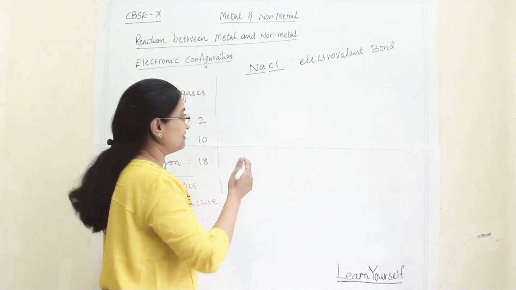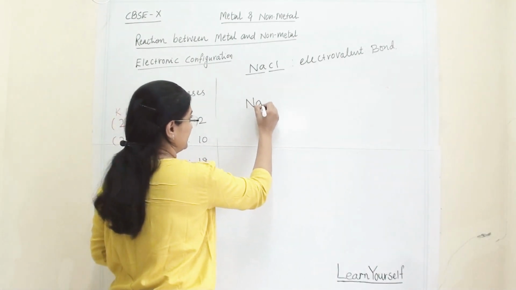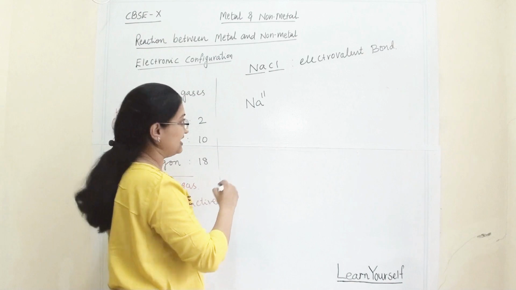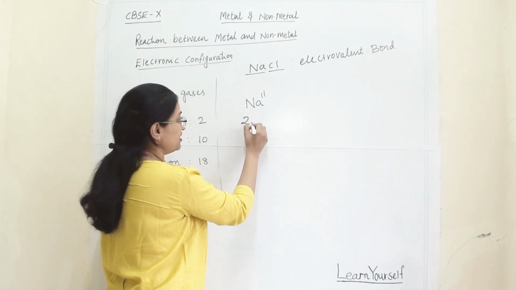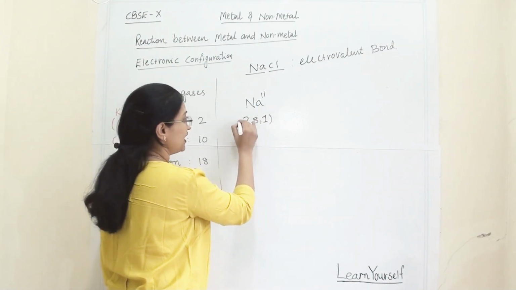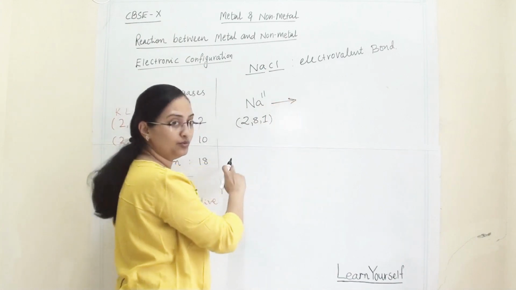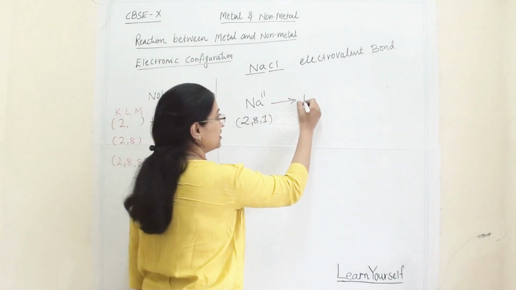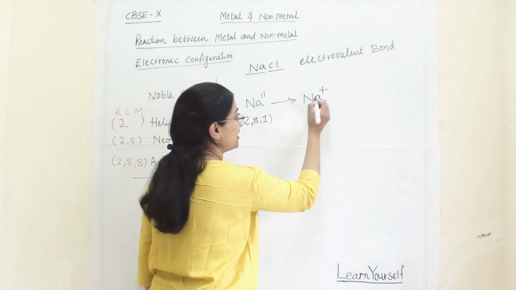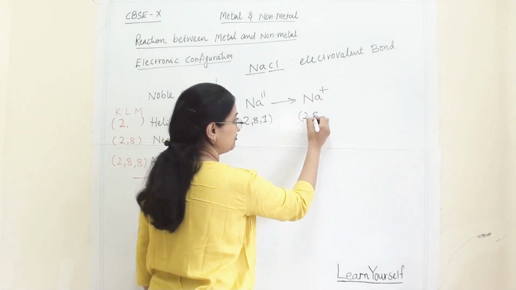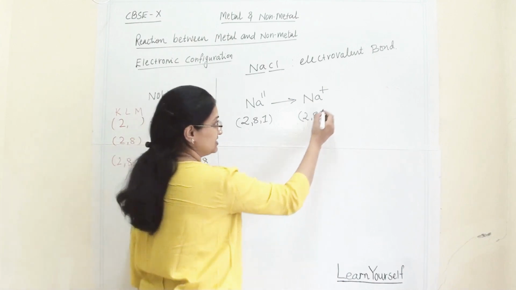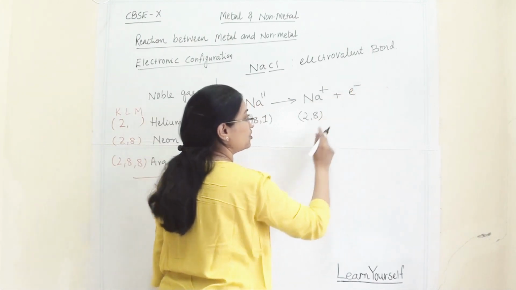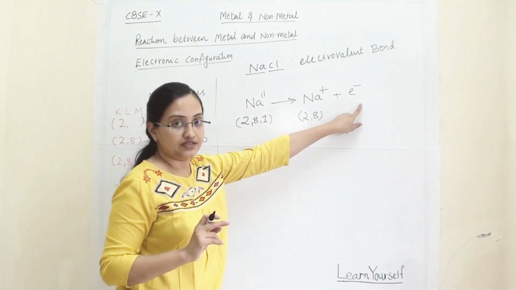As we have seen, sodium's atomic number is 11, so its electronic configuration is 2, 8, 1. To become stable like neon, it will donate one electron and form Na+. Its electronic configuration is 2, 8 and one electron is liberated.